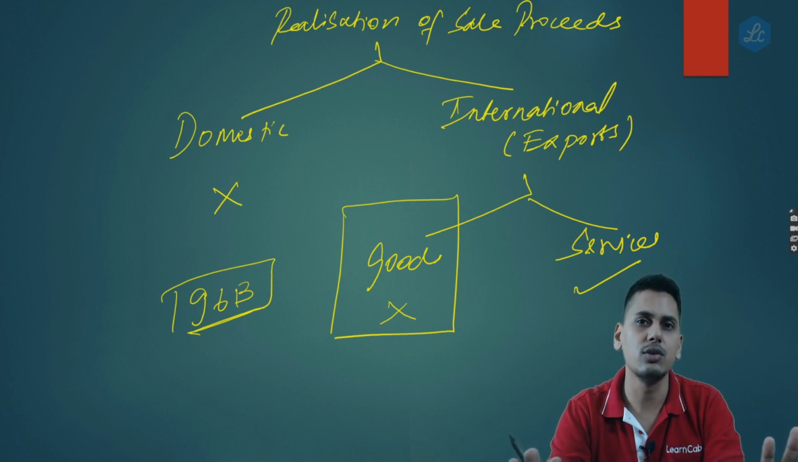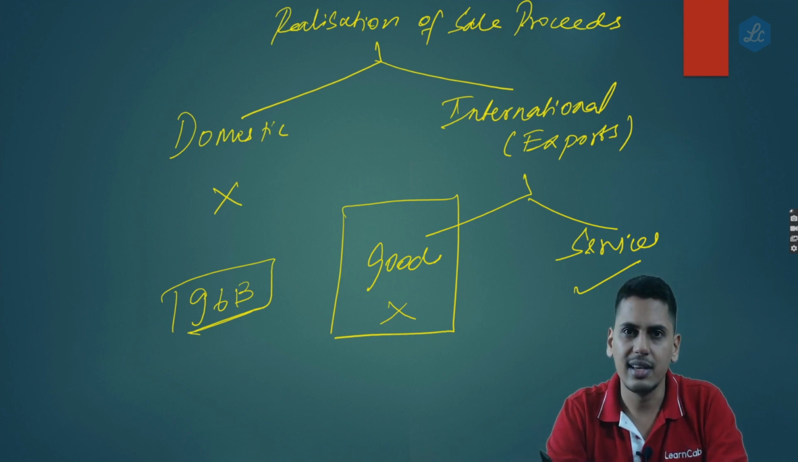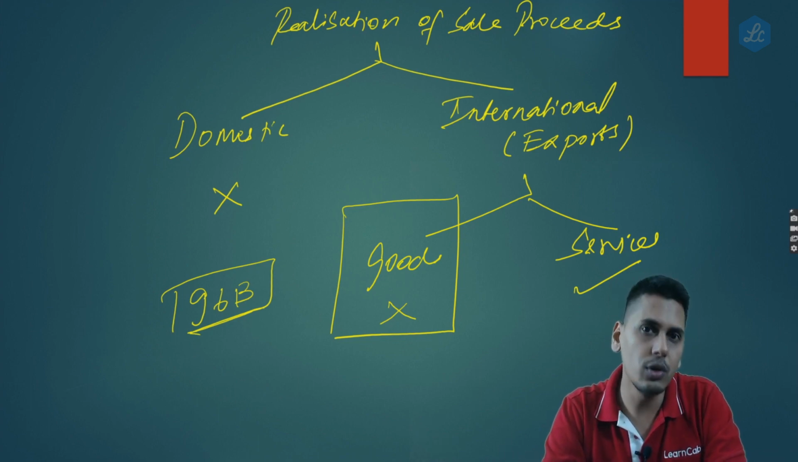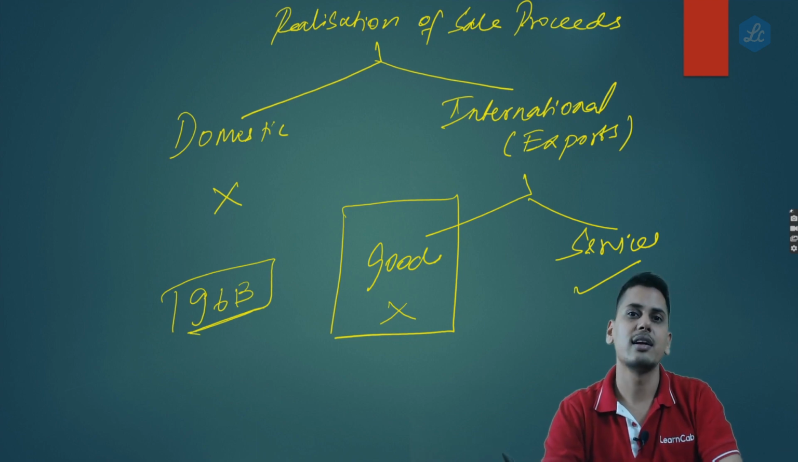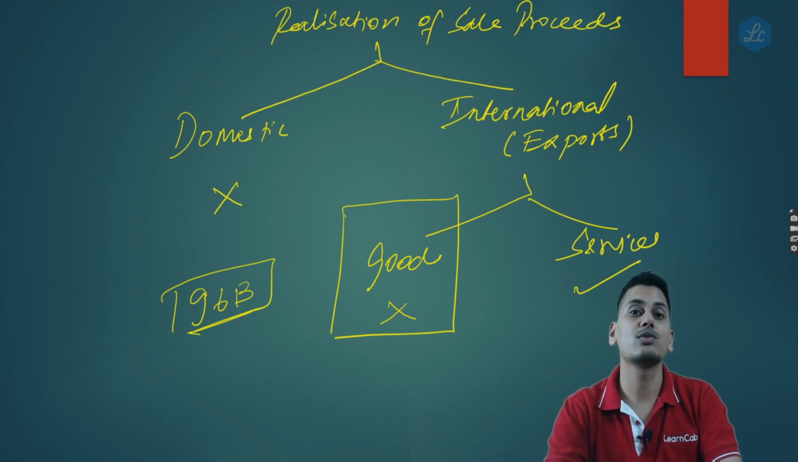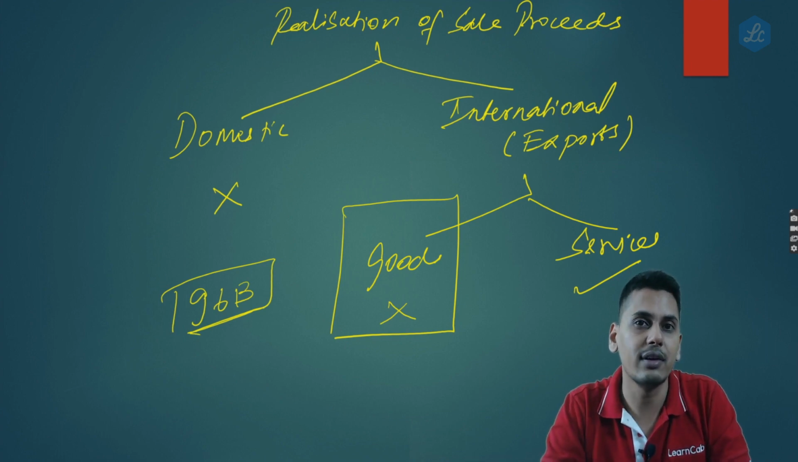96B simply tells you, you made an export of goods. Agreed. Is it zero rated supply? Yes. Can you apply for refund? Yes. Will the department be giving refund? Yes. Then what should you do? You have to realize your sale proceeds. If you realize, fair enough. If you do not realize, whatever refund was granted to you, that refund we would recover it back.